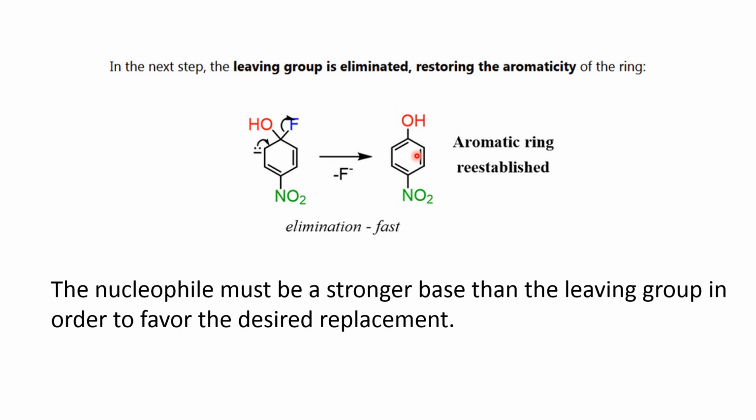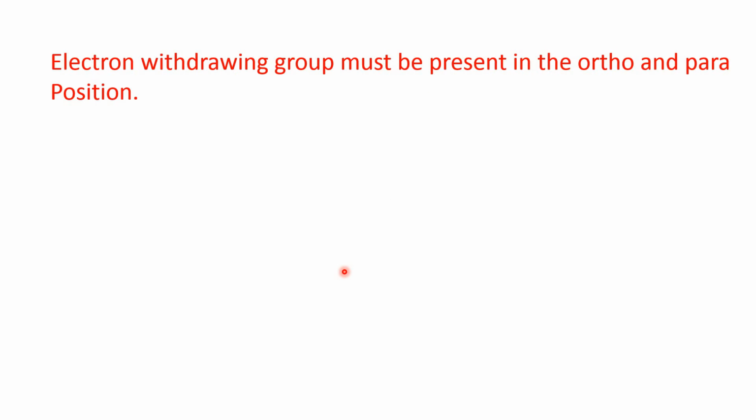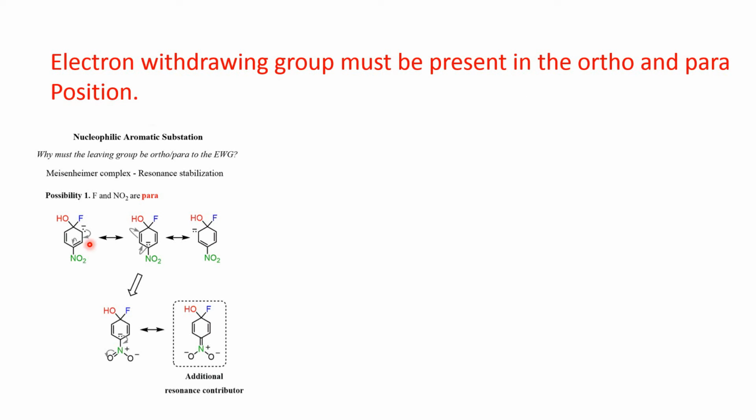Okay. Now here one question may come: when the leaving group is eliminated, there may be a possibility that instead of this leaving group, here it is fluorine, the OH minus also can be eliminated. So the nucleophile must be a stronger base than the leaving group in order to favor the desired substitution product. The electron withdrawing group must be present in the ortho and para position of the leaving group. Right? Say, here the strong electron withdrawing nitro group is present para to the fluorine. Fluorine is the leaving group.